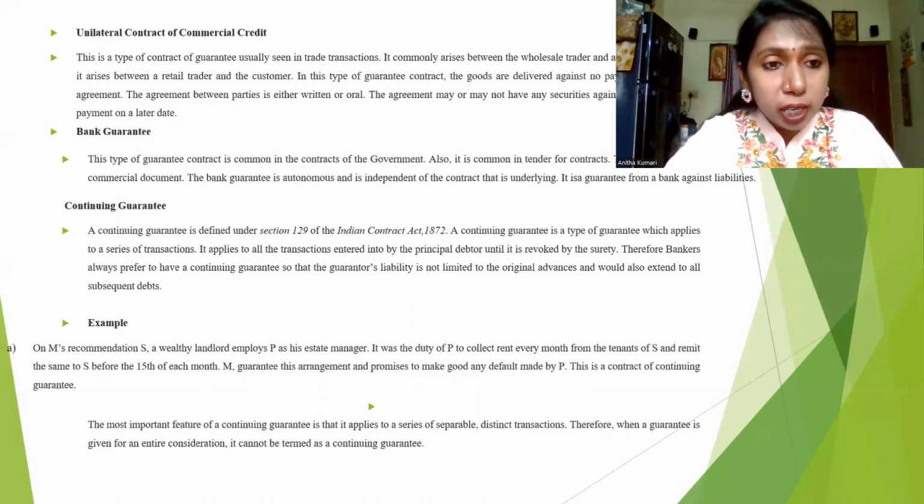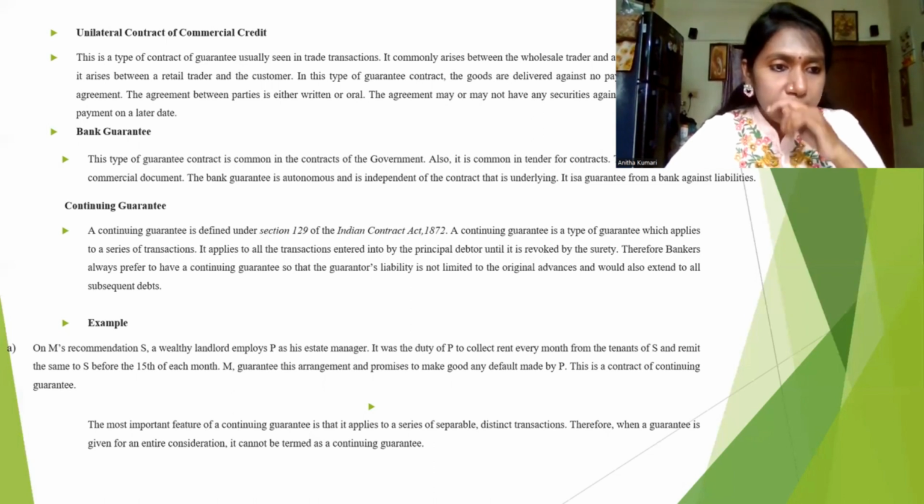What is called a continuing guarantee? A continuing guarantee is defined under Section 129 of the Indian Contract Act 1872. A continuing guarantee is a type of guarantee which applies to a series of transactions. It applies to all the transactions entered into by the principal until it is revoked by the surety. Therefore, the banker always prefers to have a continuing guarantee so that the guarantee liability is not limited to the